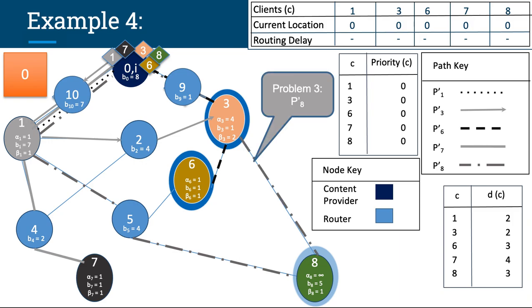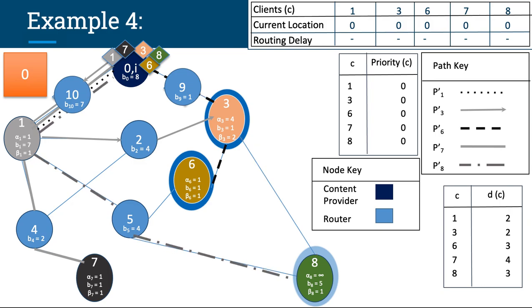Previously in problem 3, the path went from node 0 to node 9 to node 3 to node 8. Whereas in this solution, it goes from node 0 to 10 to node 1, then to node 5, and then finally to node 8. So now let's start with time tick 0, and all the packets are at node 0. And since the bandwidth value b sub 0 is 8, greater than 5, the number of packets to be transmitted, the packets are forwarded to their next location, and we proceed to the next time tick.